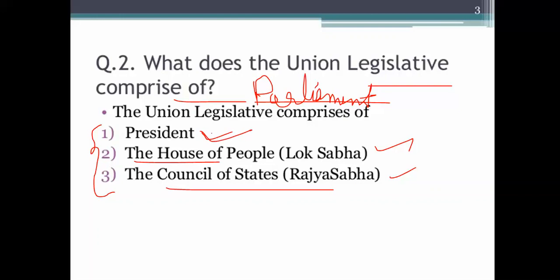The President is also a part of the Union Parliament. Although the President does not sit, everything is decided by the order of the President. Every legislative action is taken in the name of the President. All laws and regulations are passed after getting the signature or the assent of the President. So the Union Parliament is comprised of the President, Lok Sabha and Rajya Sabha. Now let's move to the next.